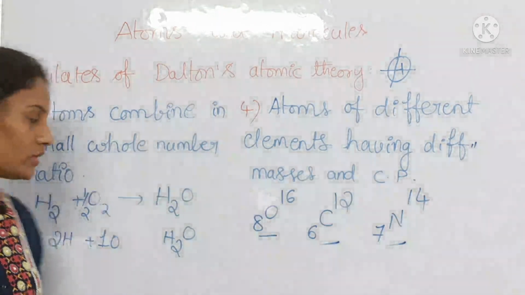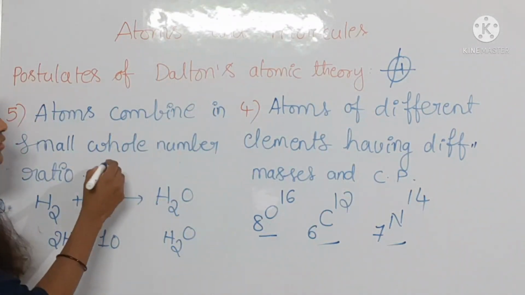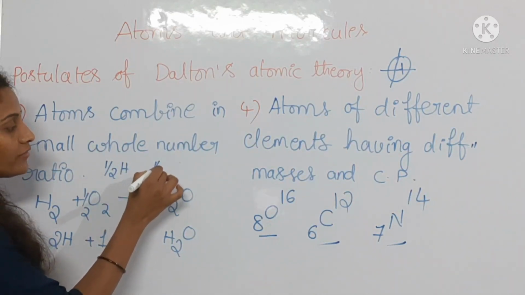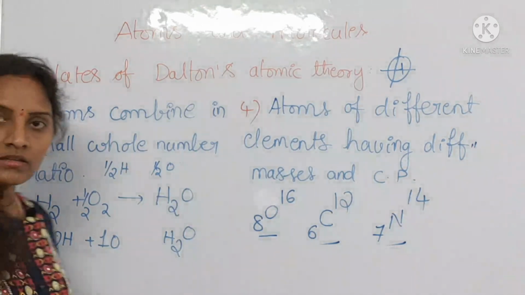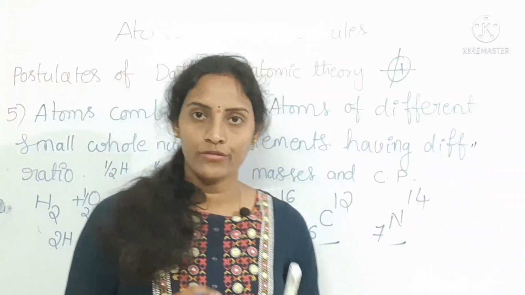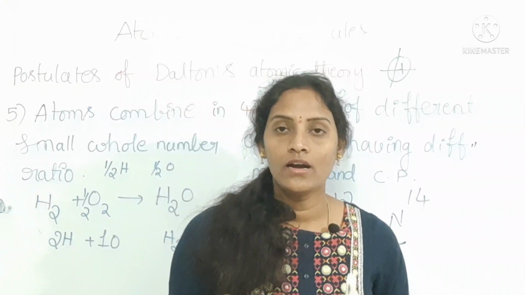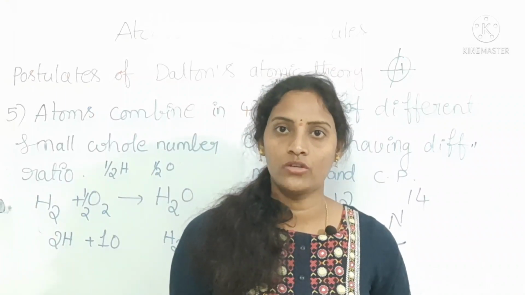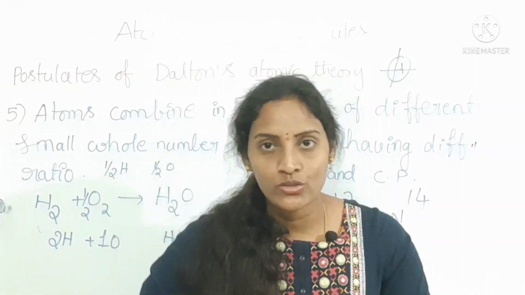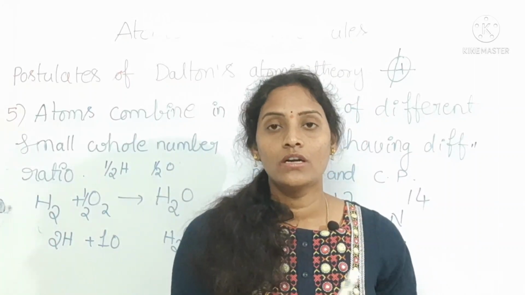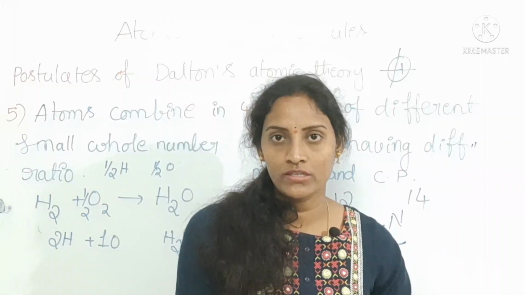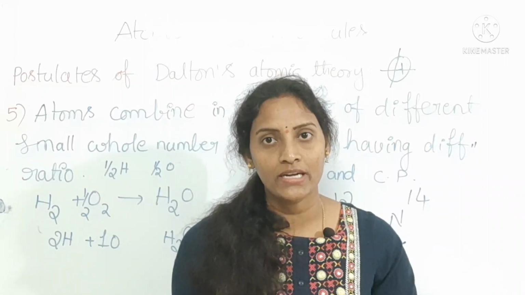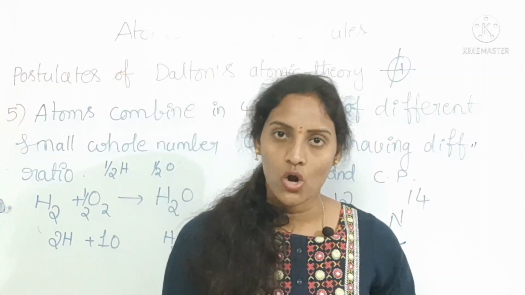Is it clear, everyone? Here there is no possibility to combine half an atom of hydrogen and half an atom of oxygen. There is no possibility to combine. If one atom of hydrogen is involved in formation of a water molecule, that complete hydrogen is going to react with the complete atom of oxygen. Is it clear? Complete atom of hydrogen is going to react with the complete atom of oxygen only.